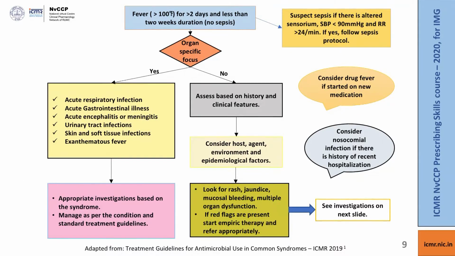So once you consider a detailed history of all these factors, the next thing what you do is you look whether there are any red flags present. Red flag is nothing but it could be either a sign or a symptom which you find either in the history or in examination, which suggests that the disease is going to get worsened, and that is when you need to start empiric therapy. However, if there are no red flags, what you can do is you can wait for the investigations to be available. And how do we decide when to order investigations?